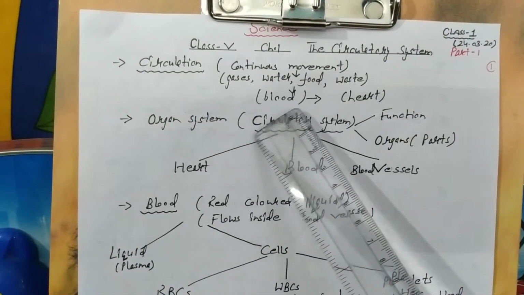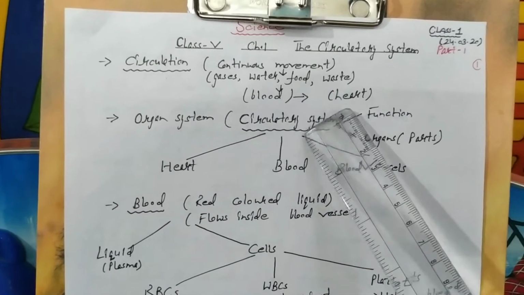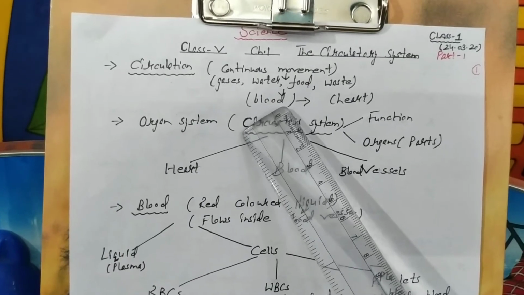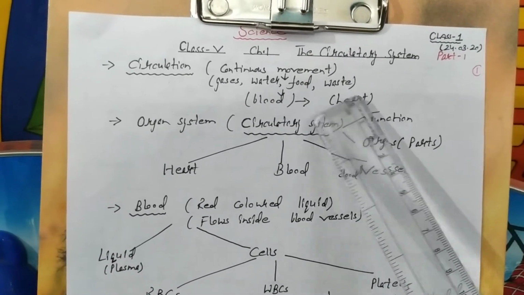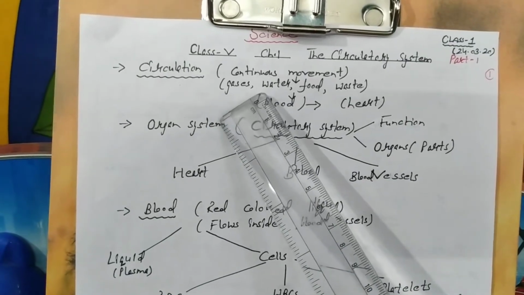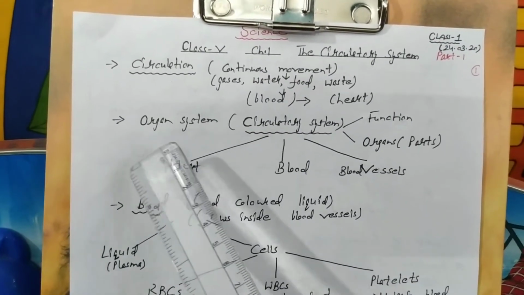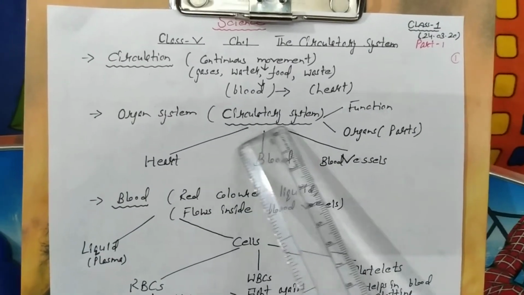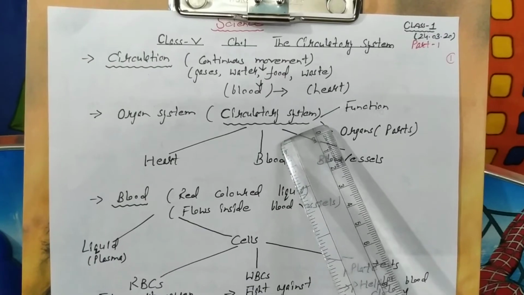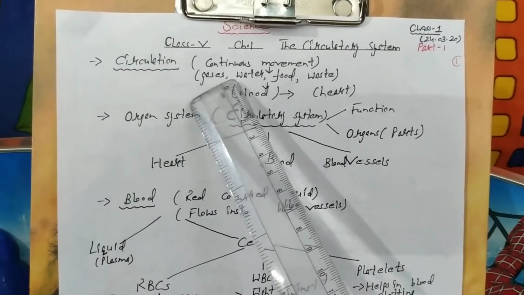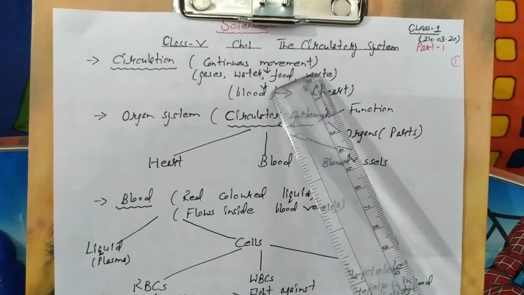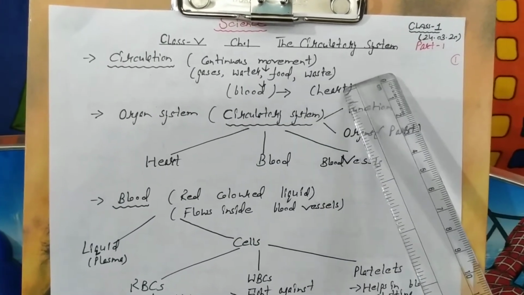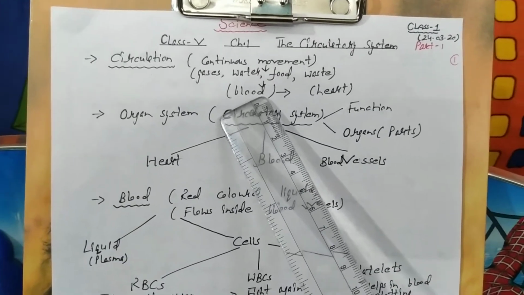Blood flows inside the blood vessels, and the heart pumps the blood to all the body parts. So the heart, blood and blood vessels constitute a very important organ system in our body, that is the circulatory system. So what is circulation? The continuous movement of gases, water, food and waste in our body via blood.